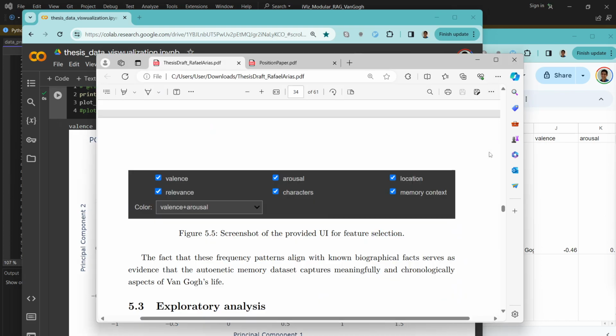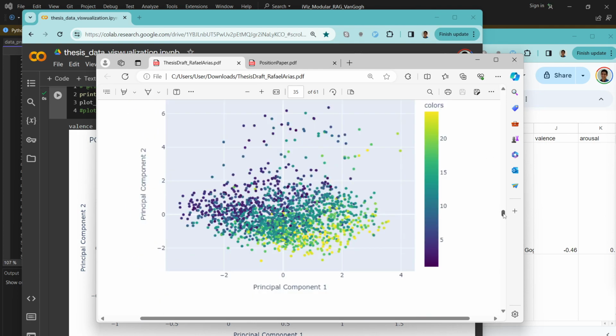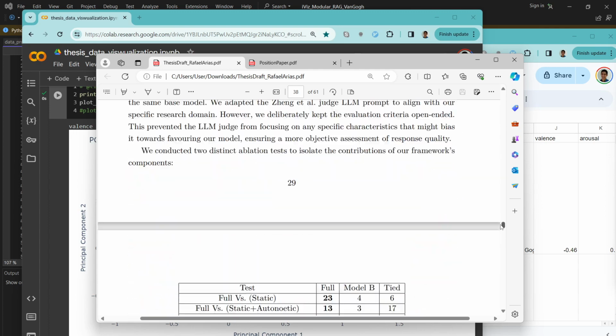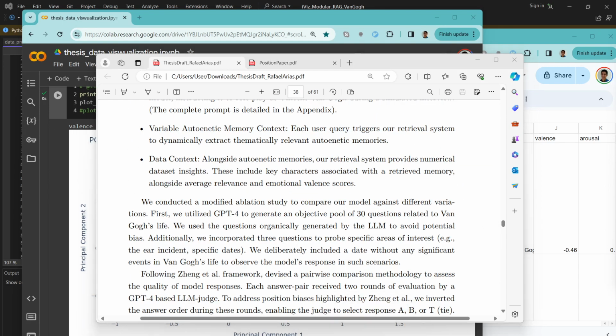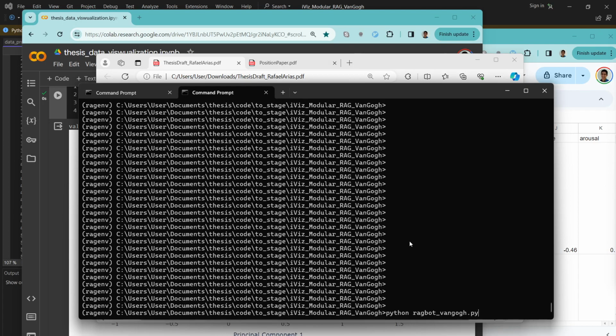So that's the data set and some of the visualizations we can do with it. After that, what we did was the actual chatbot. So I can show you here how the chatbot works.